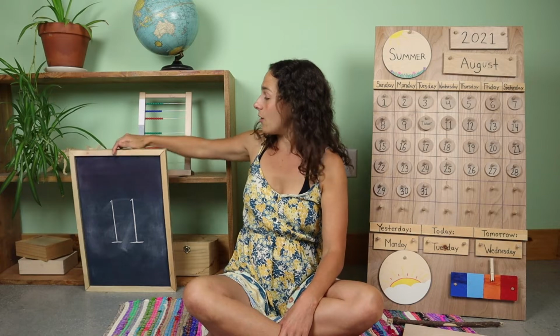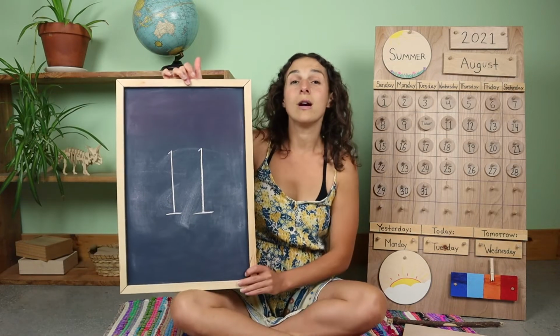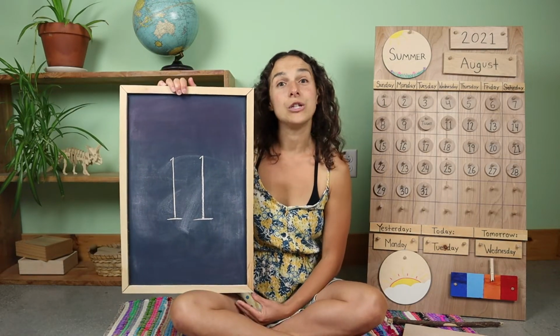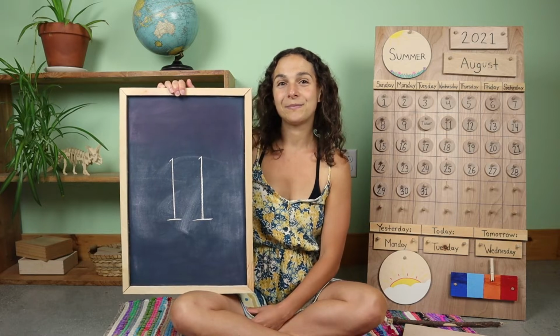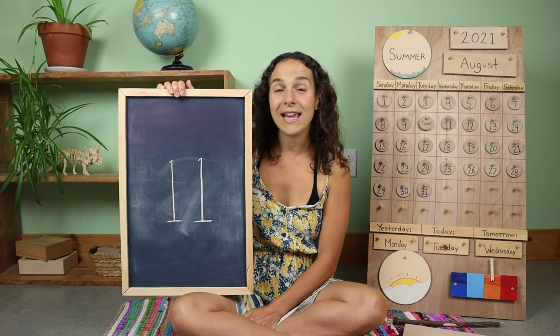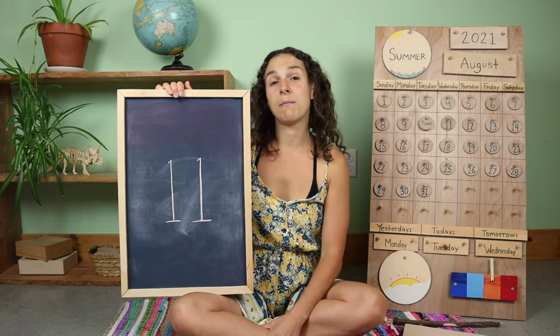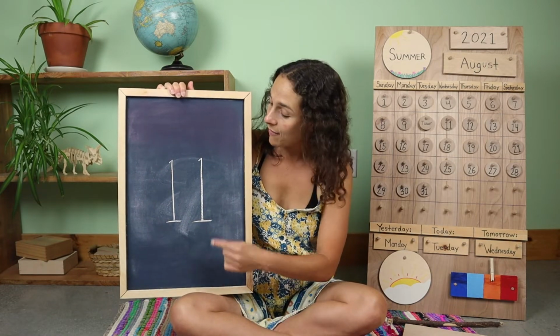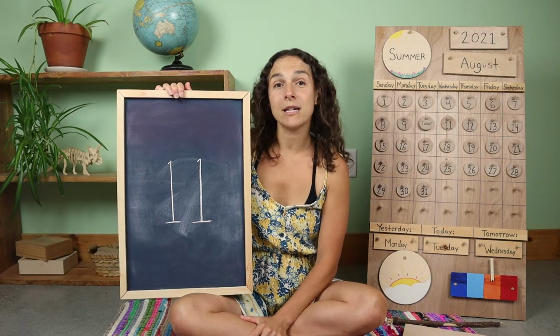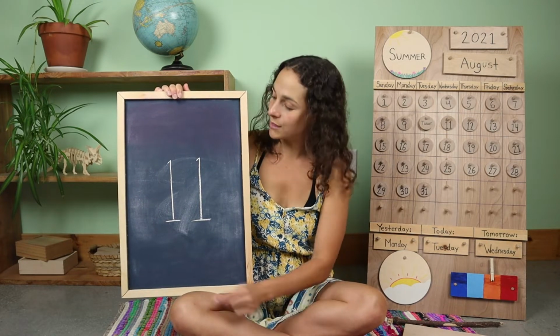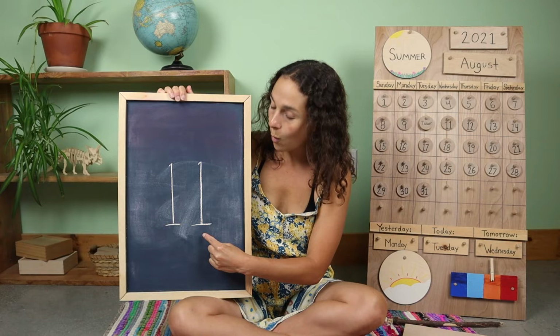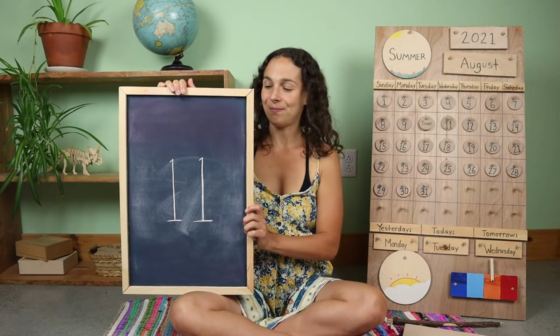Yesterday, we also learned a new number of the week. Do you remember what number this is? 11. That's right. The number 11 is a double-digit number because when you write the number 11, you write the same number 2 times. 1, 1, 11.